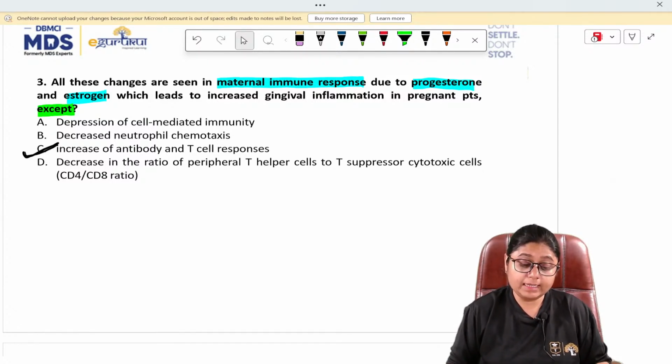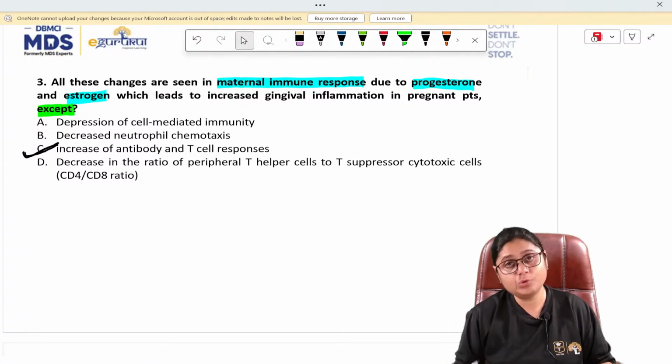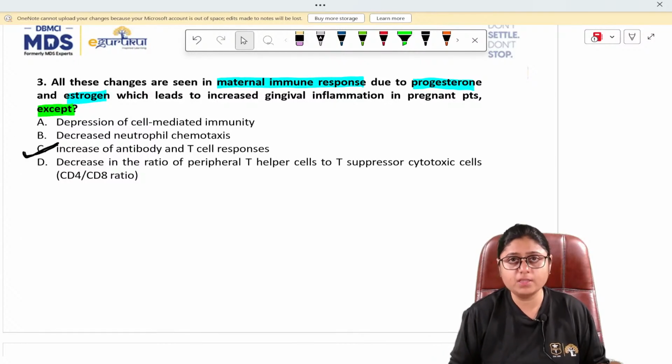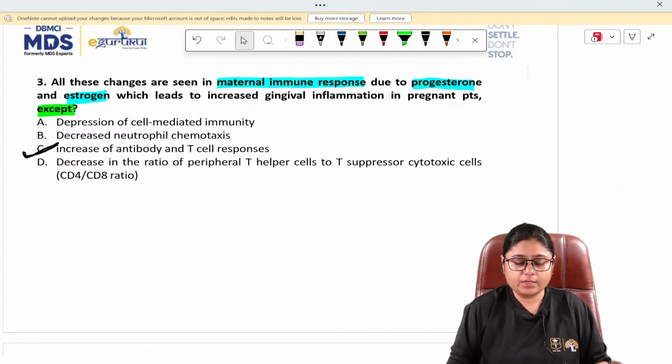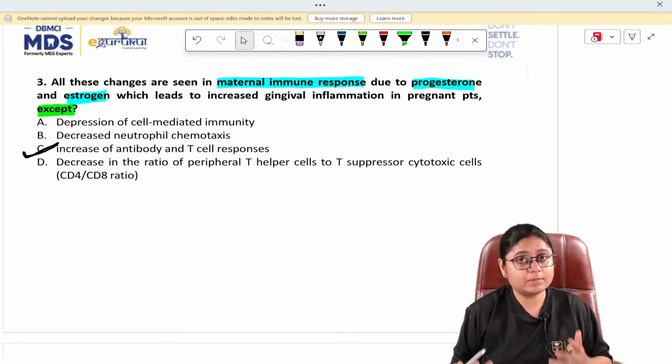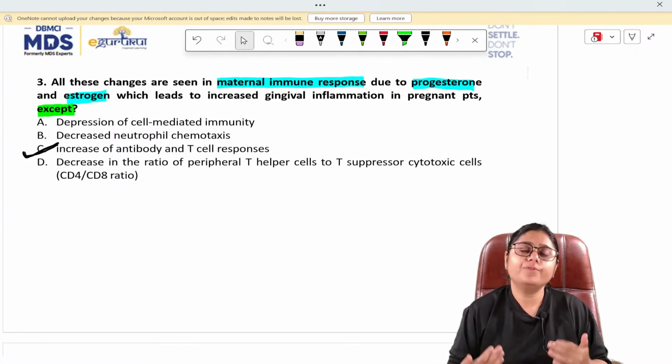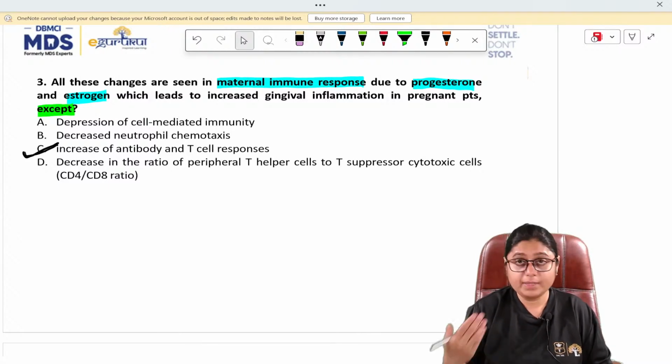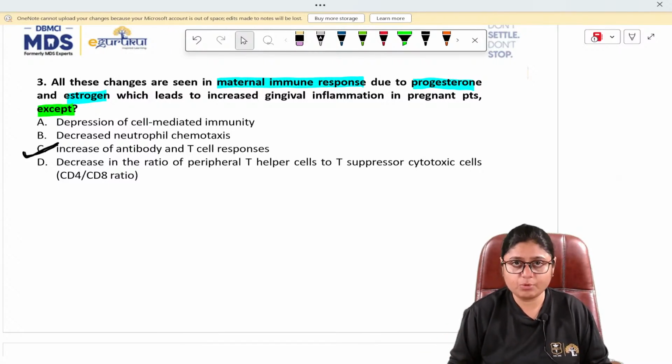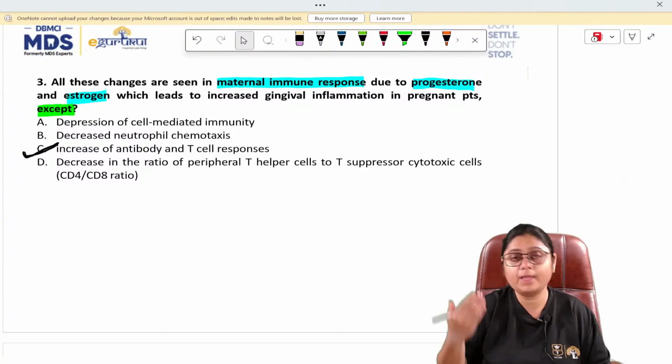Option number C, increase of antibody and T cell response. Now, already we have seen that cell mediated immunity is decreased in pregnant patients, right? So, cell mediated means two cells are responsible for immunity. That is the basic, right? B cells and T cells. So, if they are decreased, B cell is responsible for producing antibodies, right? Immunoglobulins are produced by B cells.